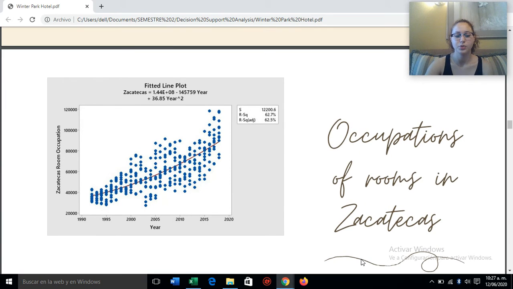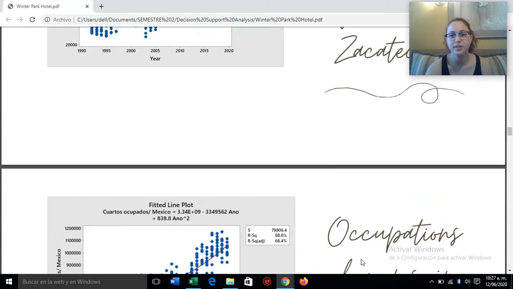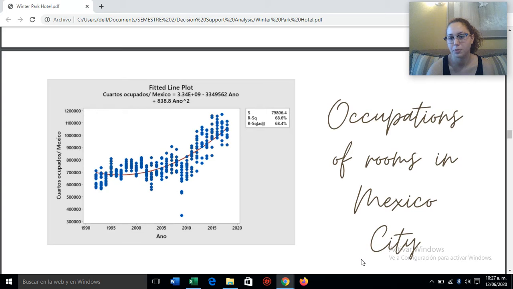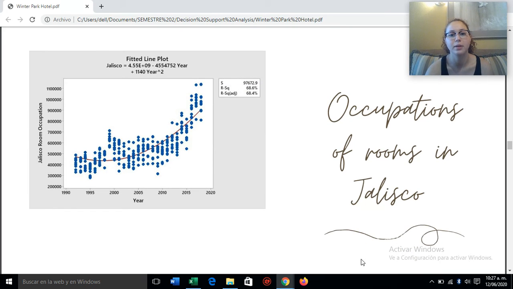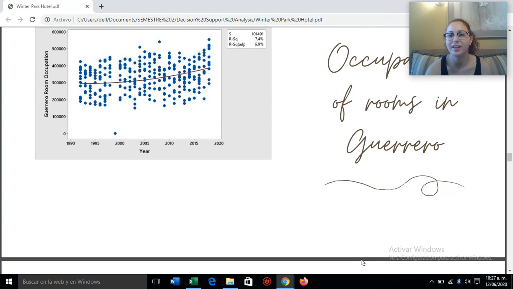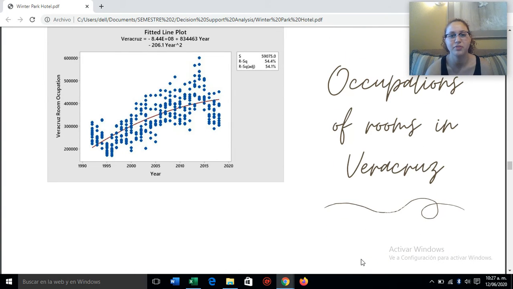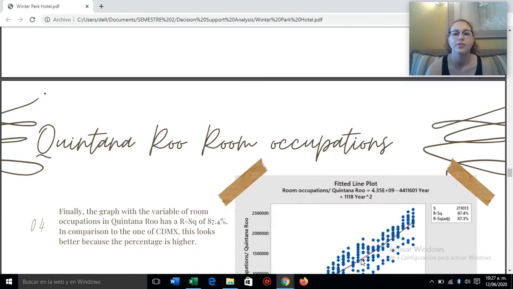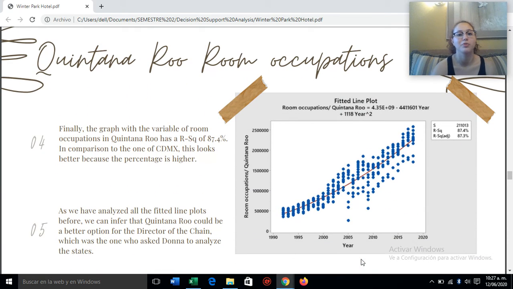And we can see that the R-square, if it's 100%, tells us that the model explains all the variability. So the closer it gets to 100%, the better. And we can see that Zacatecas has 62.7%, Mexico City 68.6%, Jalisco 68.6%, Guerrero 7.4%, really bad, and Veracruz has 54.4%. So Quintana Roo really has 87.4%, and we can see that the percentage is higher, so that is better,